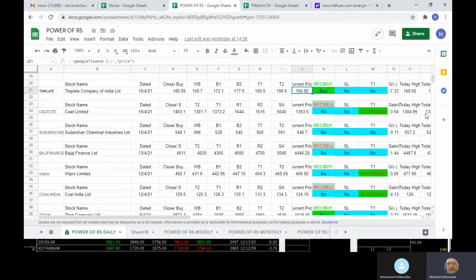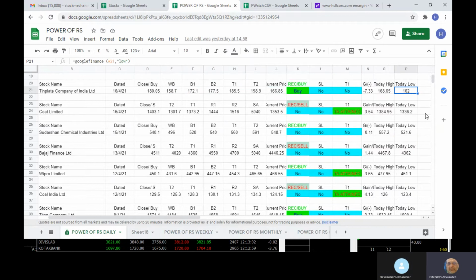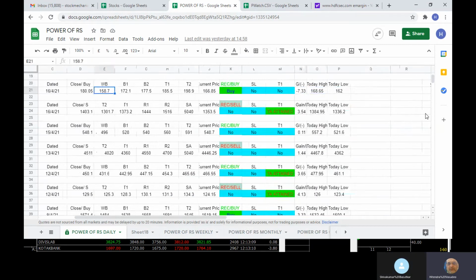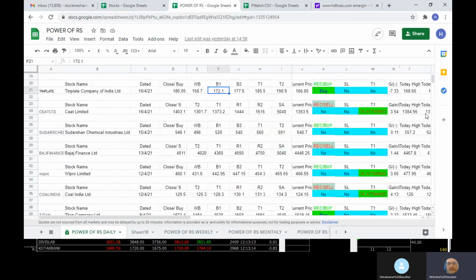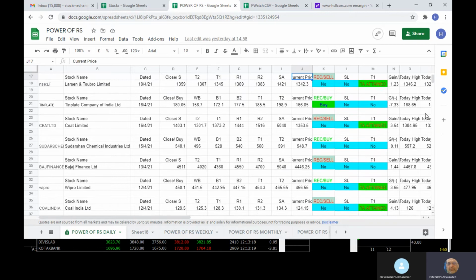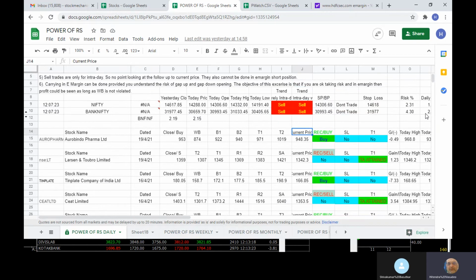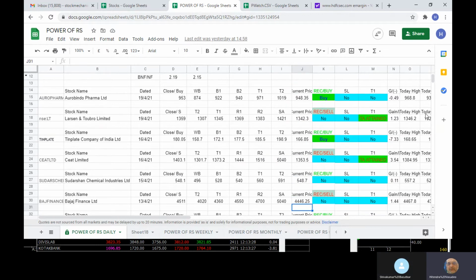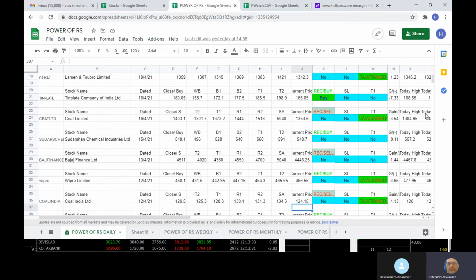158 is the stop loss and the low is 62. The stop loss is not violated, and 172, 160. So it is in a buy mode. The risk is also very small right now, at 162 and 158, and you can still buy this. You'll just have to wait for the price and the market to behave positively to get the returns. Pretty easy to implement.